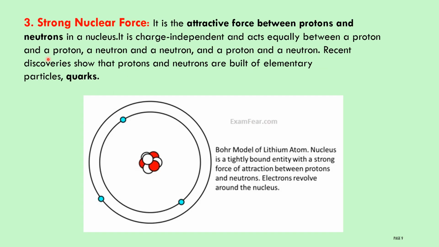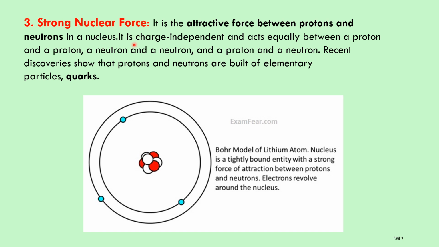Let us discuss the third fundamental force. The third one is the strong nuclear force. According to the Bohr model, the nucleus is made up of protons and neutrons, and electrons revolve around the nucleus. There is an attractive force between the protons and neutrons in a nucleus. Therefore, the strong nuclear force is nothing but a force of attraction that exists between a proton and a neutron.